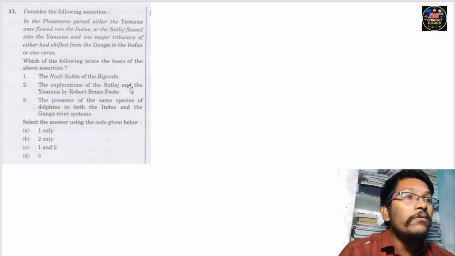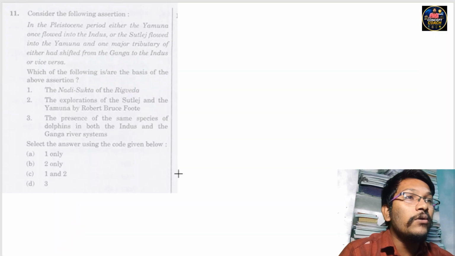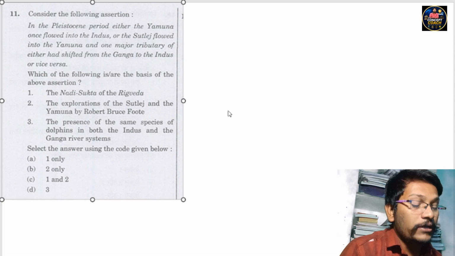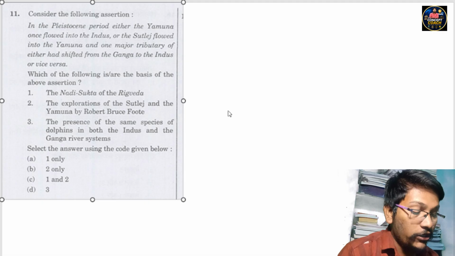We have started one series, which is a UPSC CSE previous year question paper explanation. As part of the previous year question explanation, today we will discuss questions number 11 to 15 from the 2026 paper, Set A. Now we will directly go to question number 11, which is a history question.